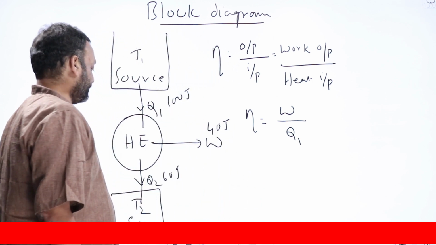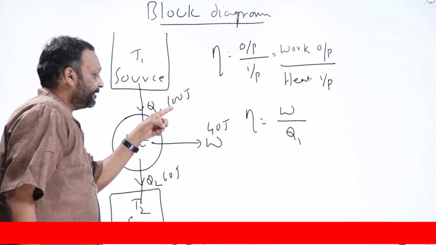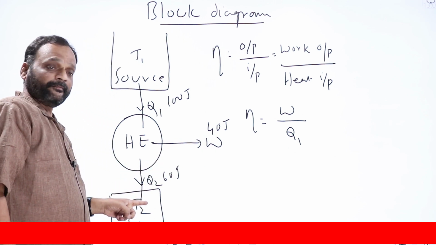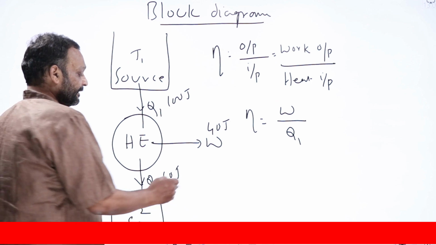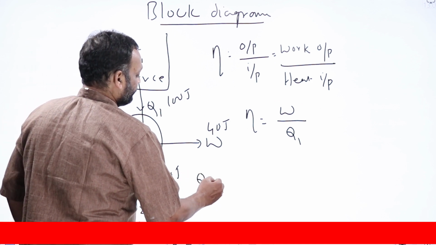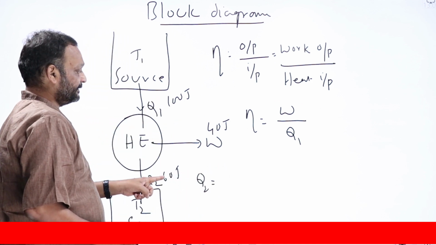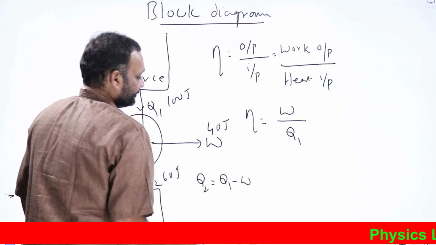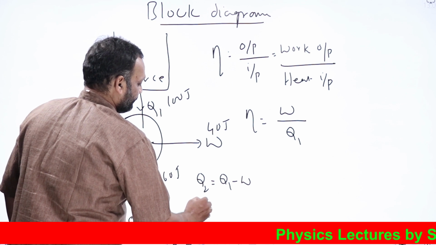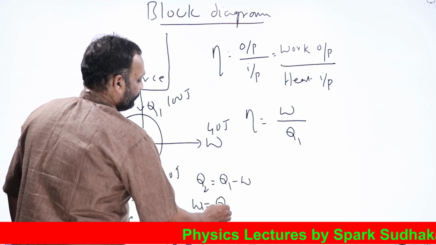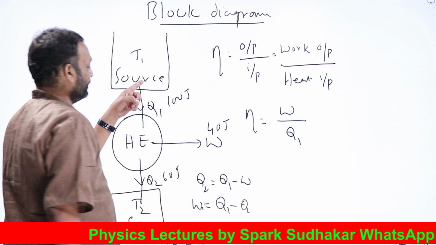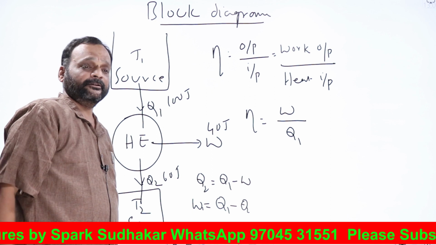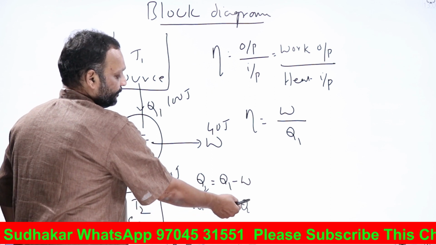Now from the conservation of energy principle, it is taking 100 joules, converting 40 into work, and the remaining 60 is going into the sink at lower temperature. That is, Q2 equals 100 minus 40, which is 60, that is Q1 minus W. So W equals Q1 minus Q2. It is taking Q1 and rejecting Q2. The remaining energy is getting converted into work. So W can be written as Q1 minus Q2.